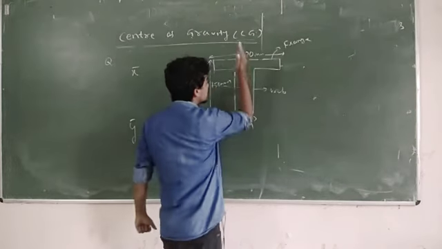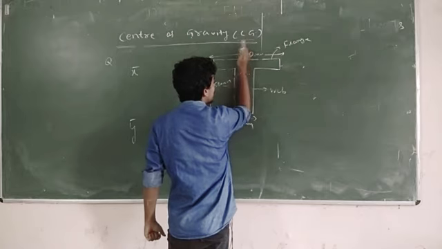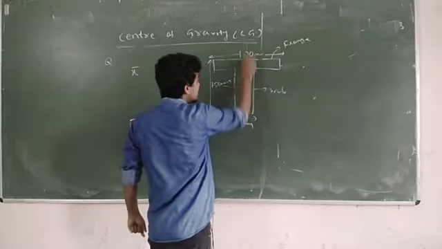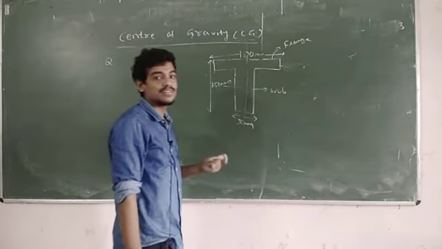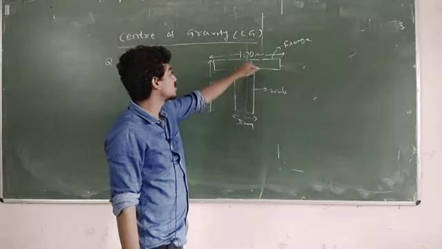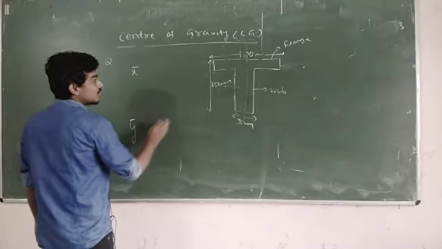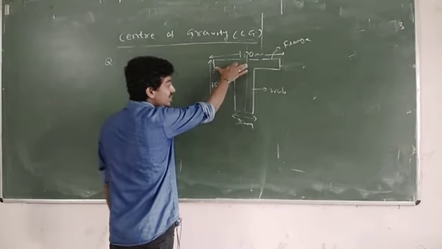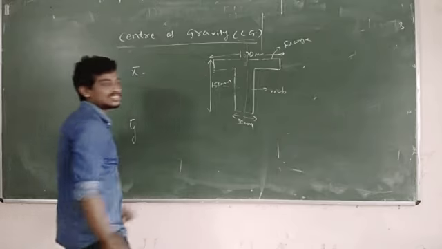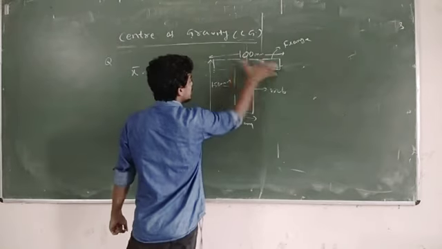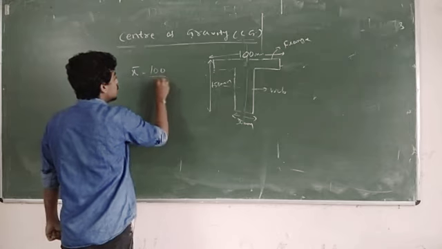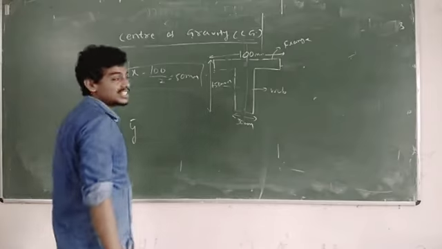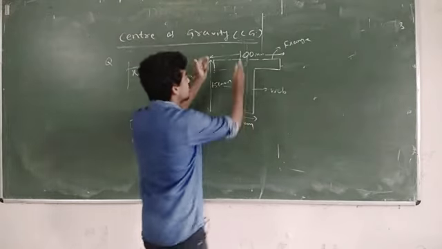But if you cut through the y axis, then it will divide the section into two equal halves. So it will be easy to find the center of gravity of a symmetrical section, just divide by 2. Suppose the total is 100 mm. As it is symmetrical about the y axis, the distance will be symmetrical. So you can easily calculate x bar, just divide by 2. The total length is 100, so 100 by 2 will be 50 mm. This is the x coordinate, the center of gravity distance in the x direction, that is 50 mm.